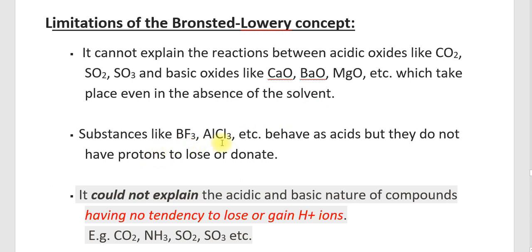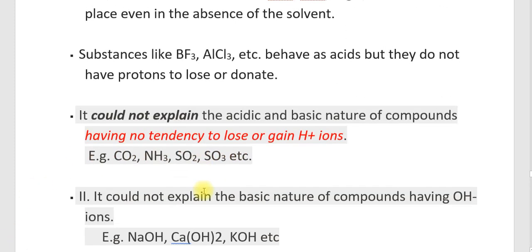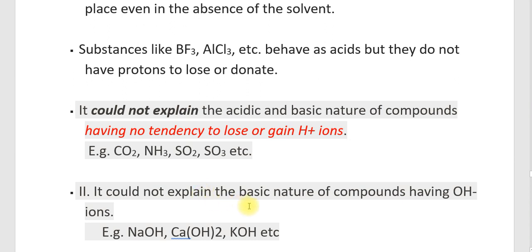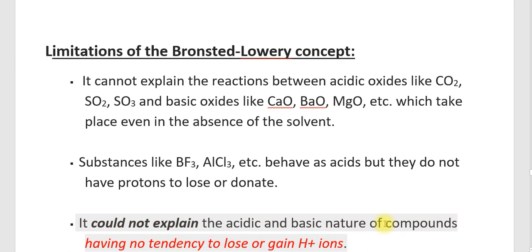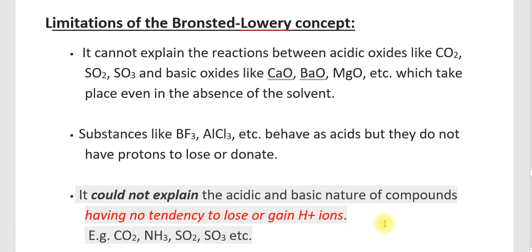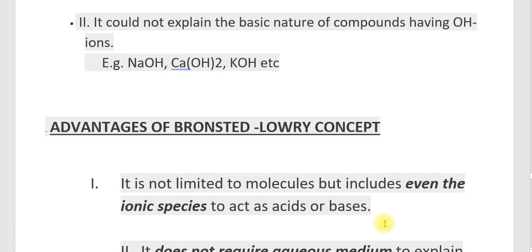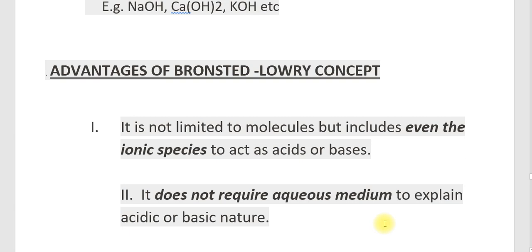Substances like BF3, AlCl3, etc. behave as acids, but they do not have protons to lose or donate. It could not explain the acidic and basic nature of compounds having no tendency to lose or gain H plus ion. It could not explain the basic nature of compounds having OH minus ion. Examples are NaOH, calcium hydroxide and KOH, etc. These are the limitations faced by the Bronsted-Lowry concept.